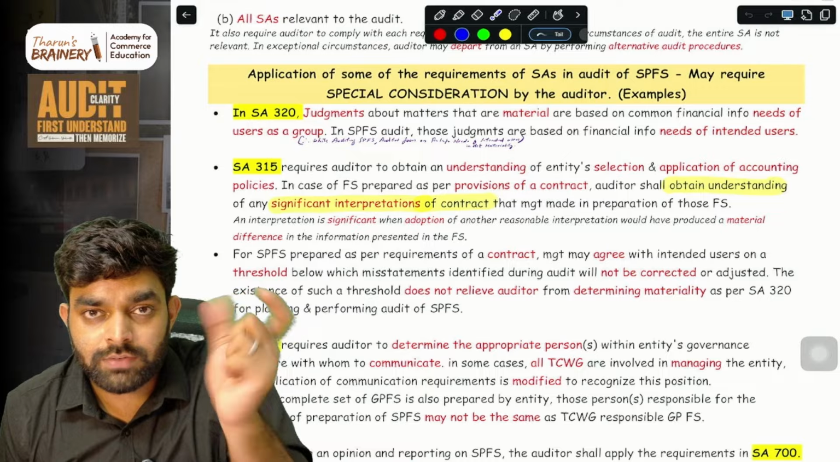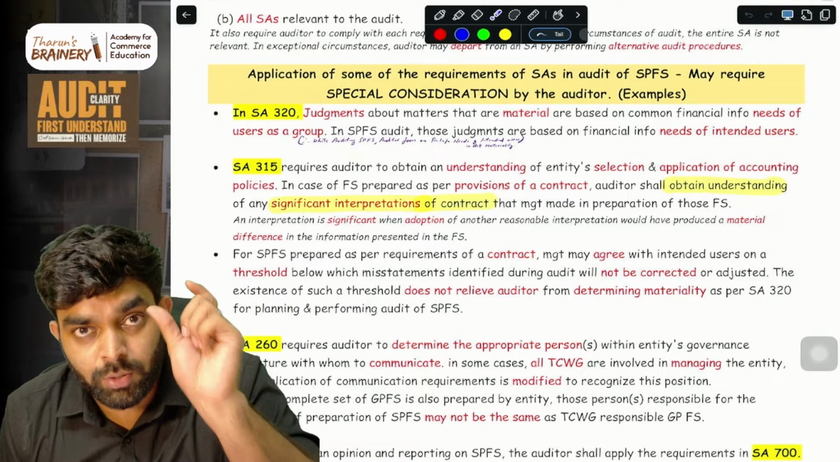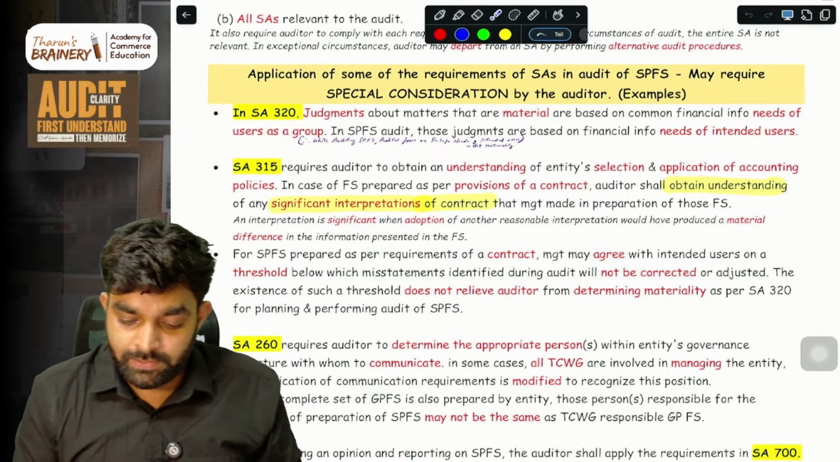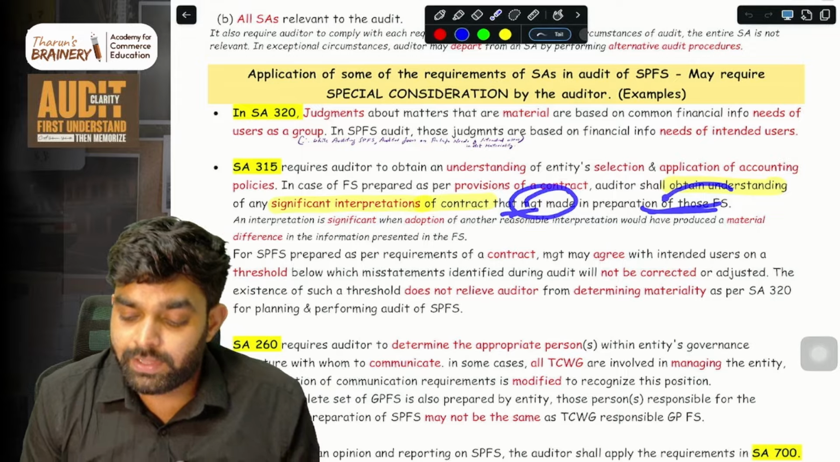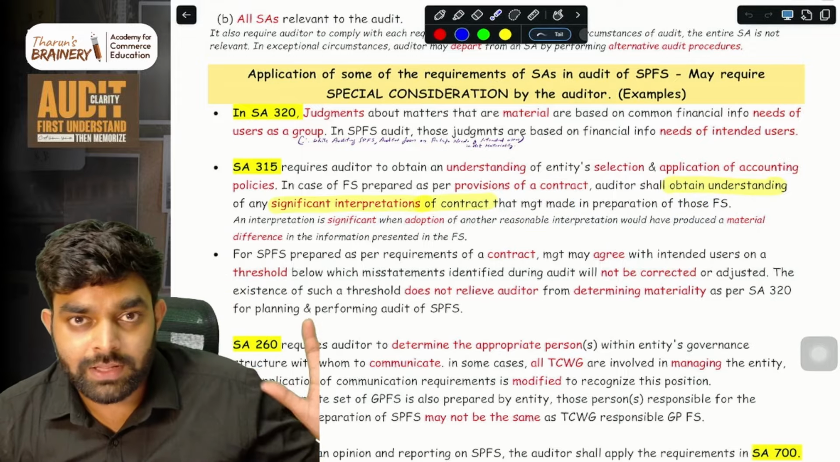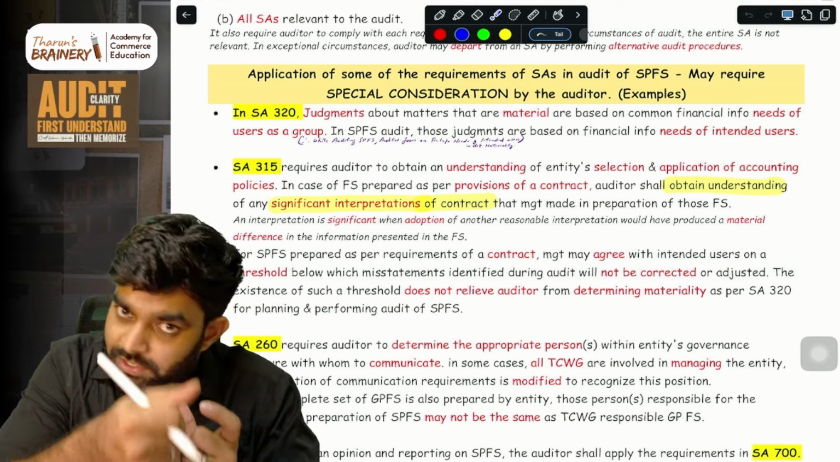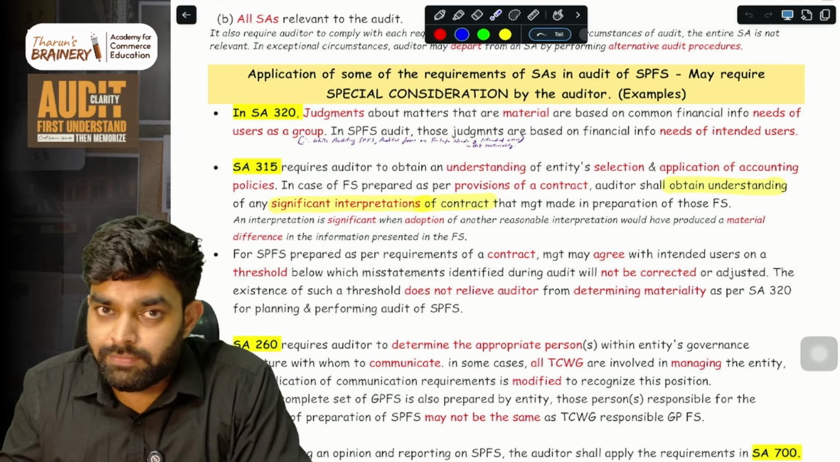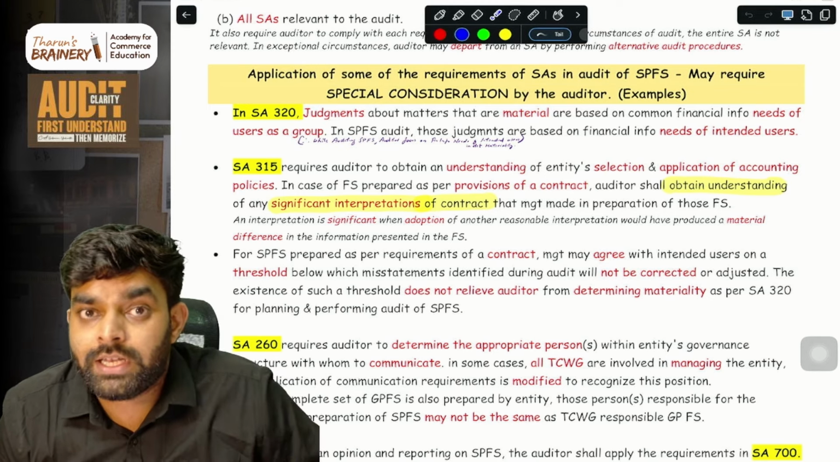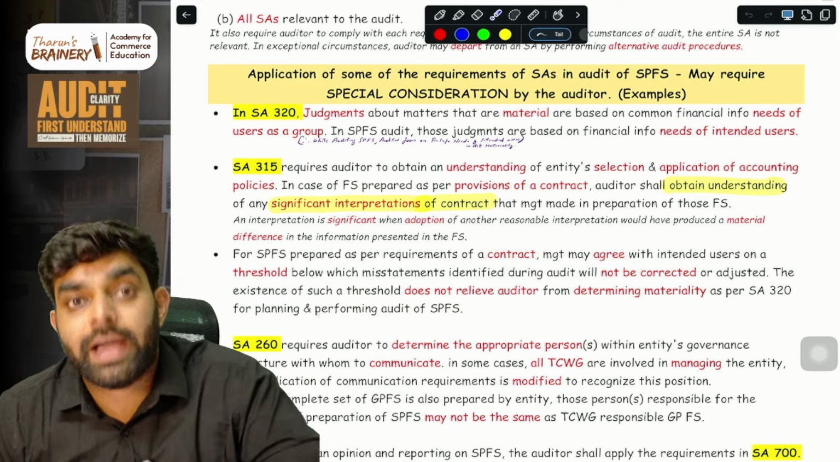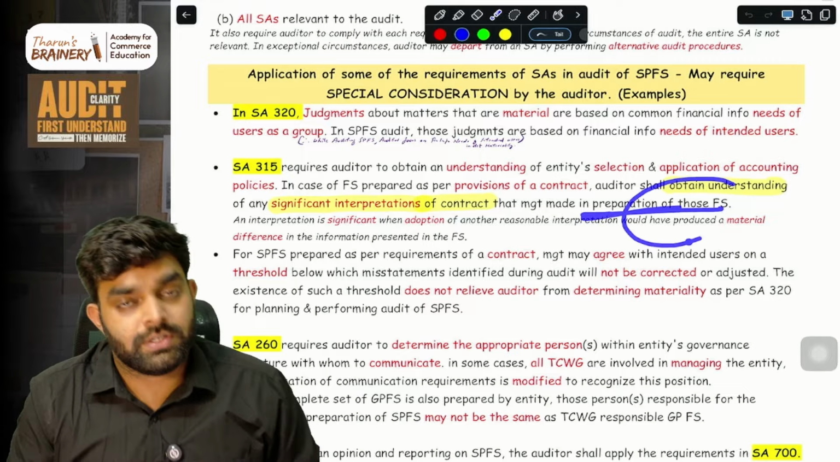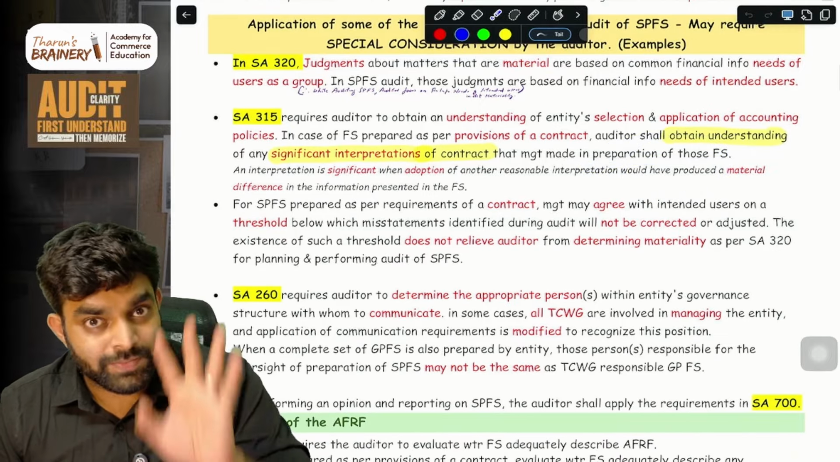Inside that contract, a lot of significant interpretations will be there. You have to obtain an understanding of those interpretations that management has made in preparing the financial statements. A contract will be there, for example between me and the bank. Then based on that contract, management will make the interpretations and management will make the SPFS. So you have to obtain an understanding of the interpretations made by management when they are preparing the financial statements in SPFS. Got it? Crystal clear?